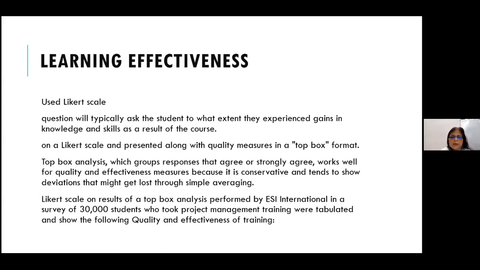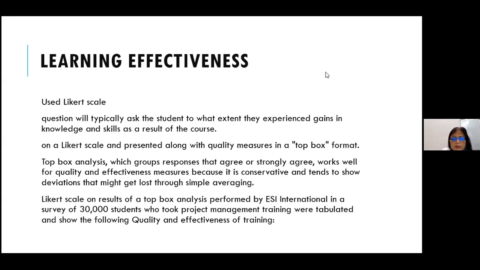So top box analysis groups responses that agree or strongly agree. These were the two top boxes, and this works well for quality and effectiveness measures. So you can collect data from these top boxes and use them, and it is conservative and tends to show deviations that might get lost through simple averaging. So it's not like you should take all 5 boxes and average them. Instead, they took the top box analysis.